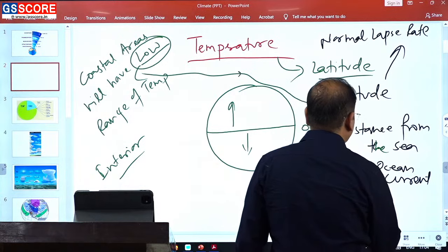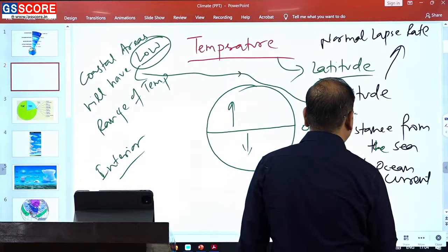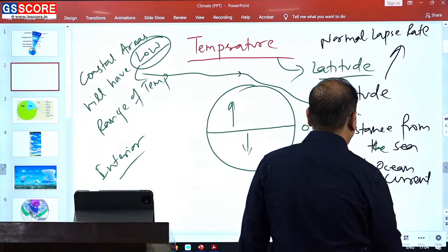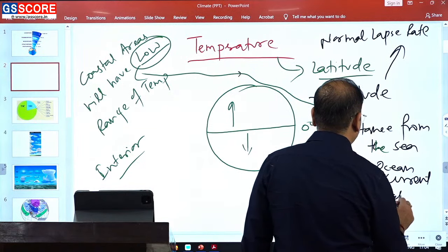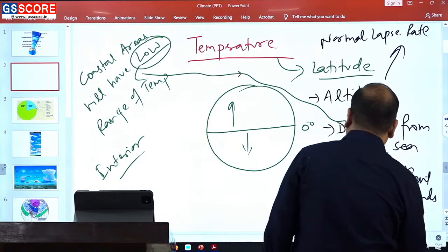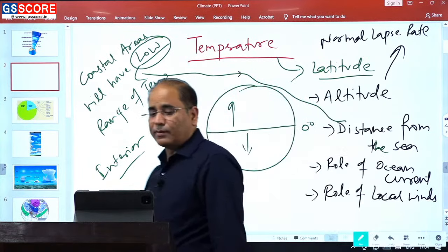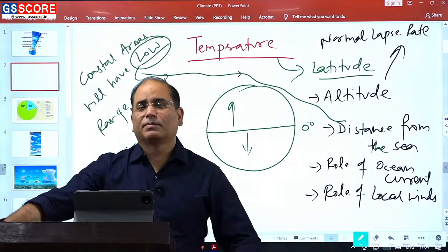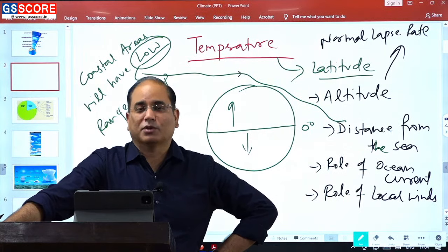Similar to this ocean current, we also have the role of local winds. How local winds play the role, the best example of local wind is in the form of Chinook.